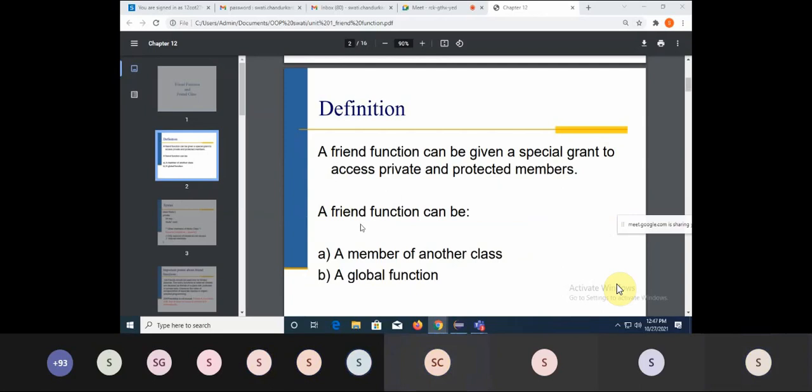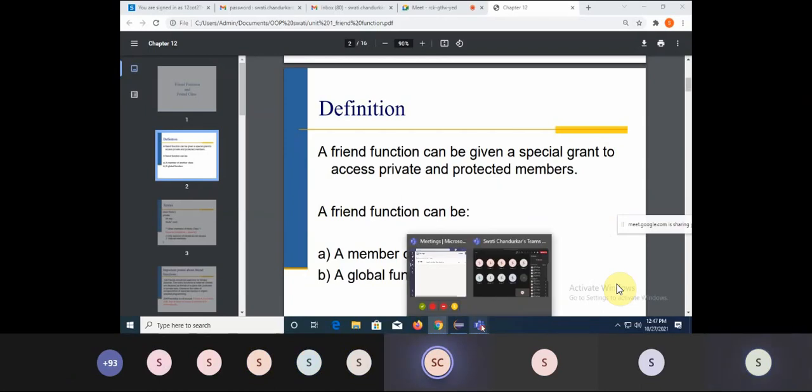A function declared inside the class. Very good. Any other property of a member function? Why is it called a member function, not a normal one? A function which is declared as a member of a class. Okay, very good. Any other? Because it can access the private variables inside the class.